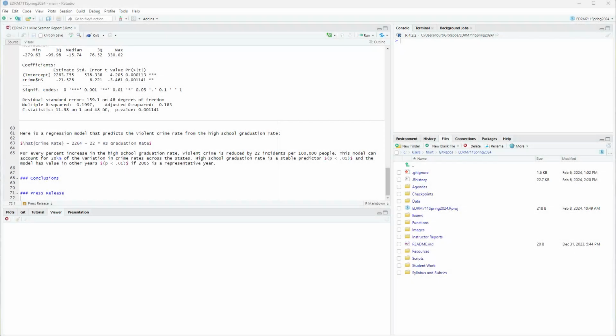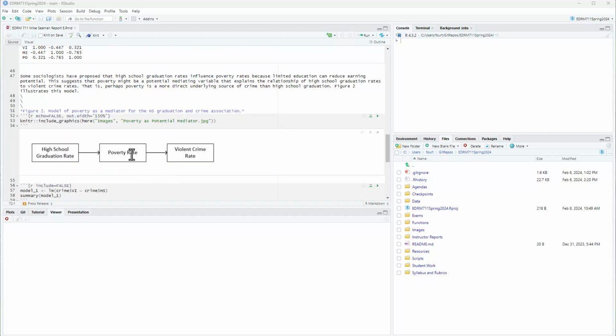I need to keep working on my report in which we are looking to see if poverty is a mediator between high school and violent crime. That is, can poverty explain why there's a relationship of high school graduation rate to violent crime rate?